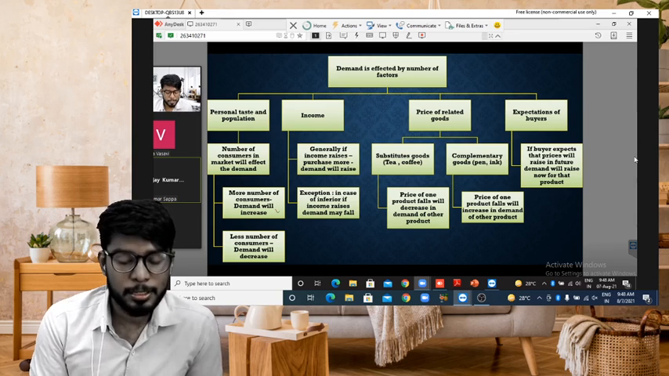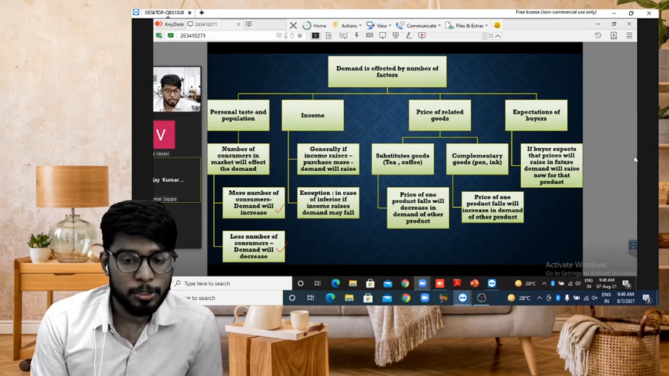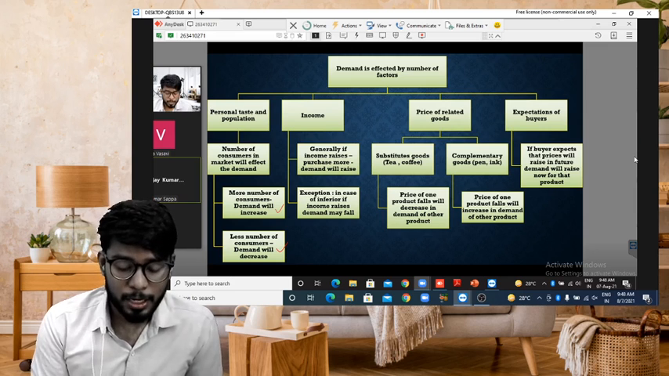The population got increased in the place, so the demand got increased. Then it is a positive shift of the curve. The population got decreased, then demand will decrease. It is a negative shift in the curve.